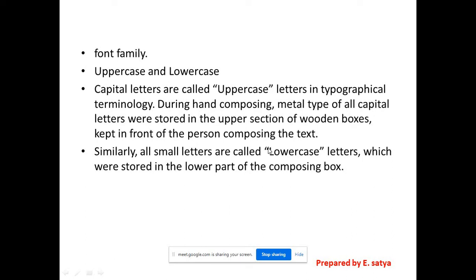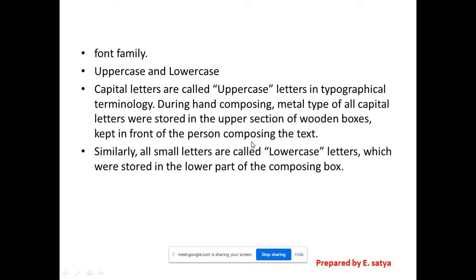So long back, in the old days, they used to do all these things by hand printing, manual printing. There they arranged these fonts, upper and lower case, in their wooden boxes. So the printer chose each letter and composed according to the word.